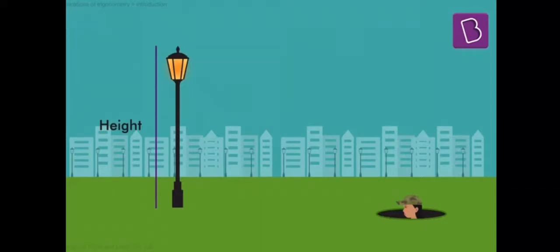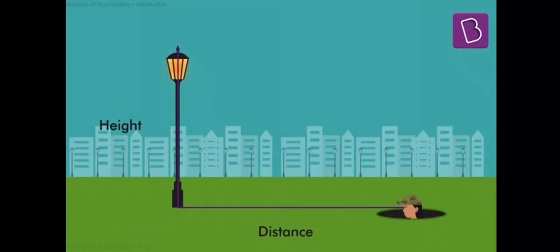Do we see a triangle anywhere here? Actually, we do see one side, right? The pole looks like a nice straight line, which is why I picked the pole instead of the mountain. We need two more lines, right? Or two more sides for the triangle. If you join the pole to my eyes, that could be the second side of the triangle. This is nothing but the distance on the ground, how far away I am from the pole.